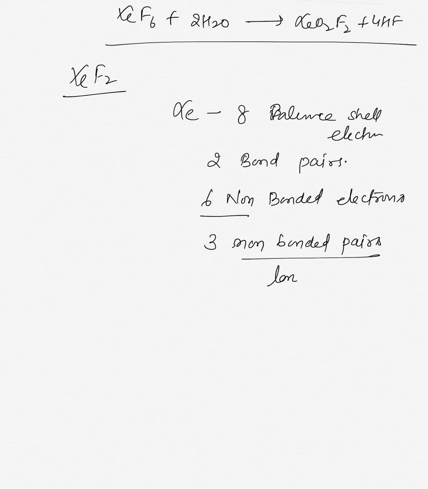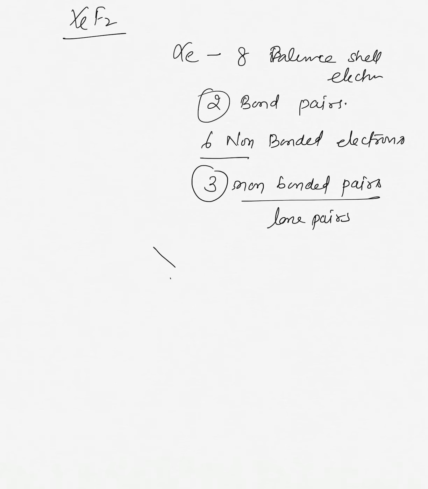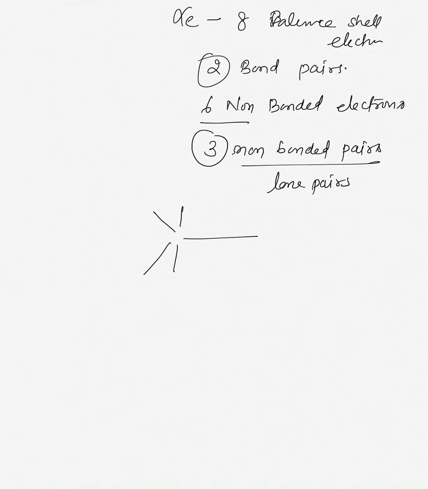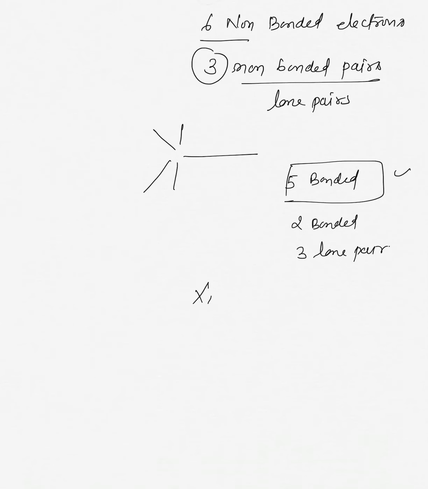they are called lone pairs. So total of 3 plus 2, 5 hybridized orbitals are there, and you know that the shape for 5 is like this, trigonal bipyramidal. But here, if 5 bonded are there, then this is the shape. But in this case, we have 2 bonded and 3 lone pairs. So the shape will be xenon, 2 bonded. You know that the chlorine atoms should be far away from each other due to their small size and high electronegativity, and 3 lone pairs are there. So this is your linear shape.